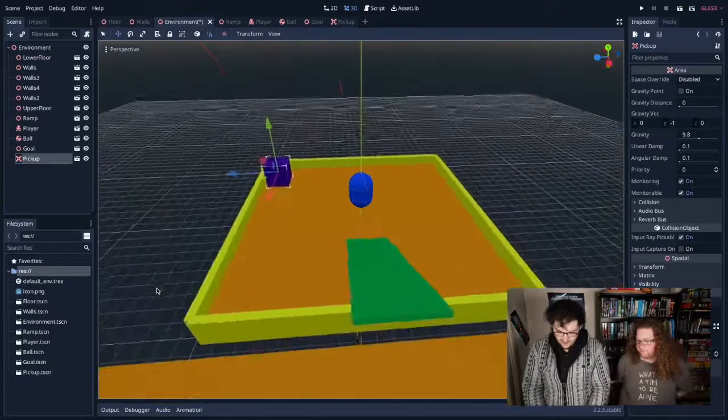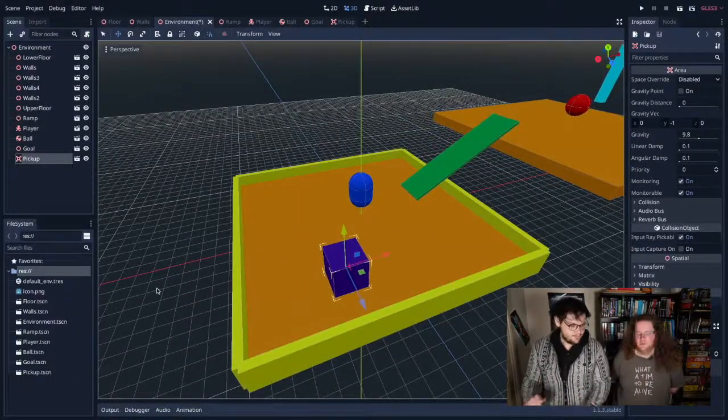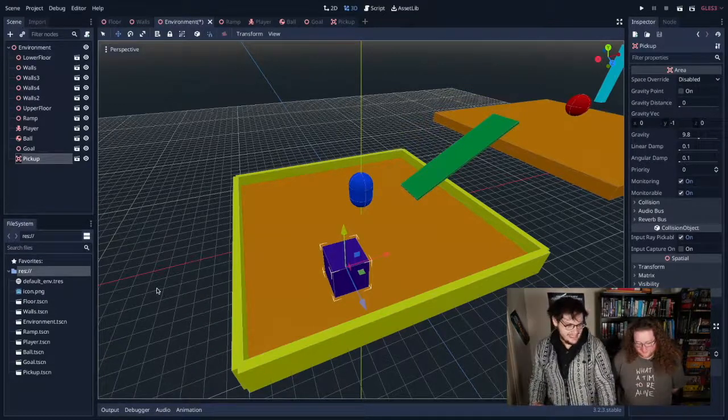This is the goal of our game, is to push the ball through the goal and to collect the pickup. It's a very complicated video game. It's going to sell millions and millions.